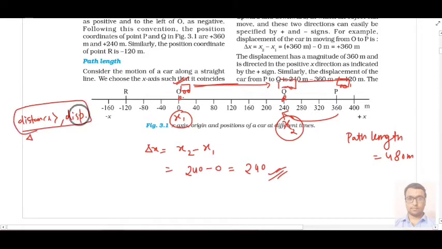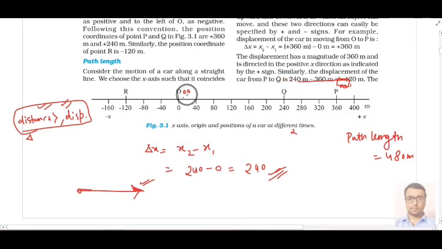Now in which case will your distance be equal to displacement? Suppose your particle is moving on a straight line and it is not taking any turn, it is just moving in a straight path. Suppose your vehicle goes from O to Q. In this case, the distance traveled by the vehicle will be 240 meter and the displacement will also be equal to 240 meter.